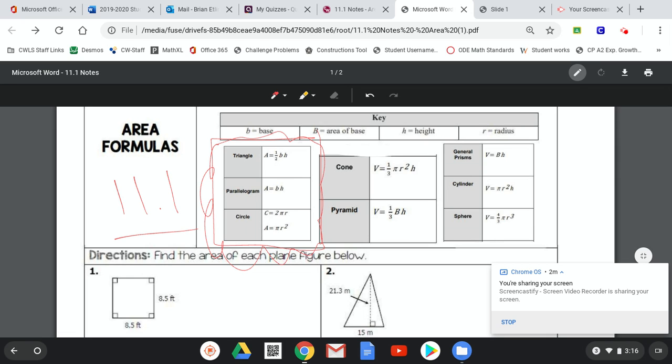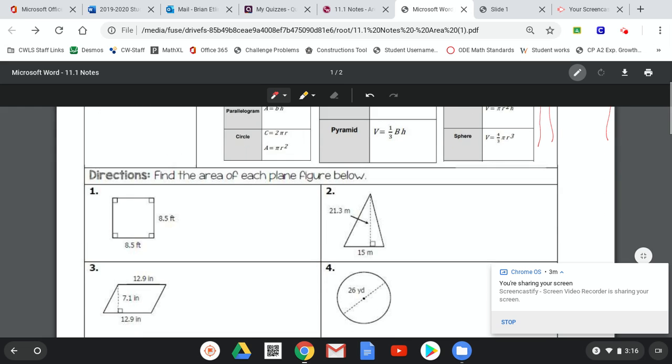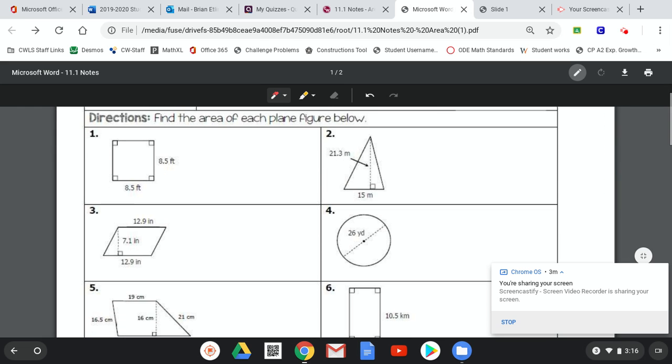To start off, guys, these videos only go for 5 minutes, because I did not get the unlimited version. Mr. Elling, he's kind of cheap, so I can only go for 5 minutes. There's going to be a couple videos for each section taking you through all the examples of the notes. I'm going to go through every single example on here, take you through it, and we'll solve it.